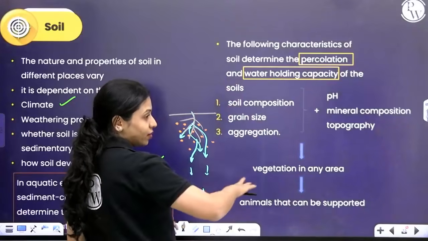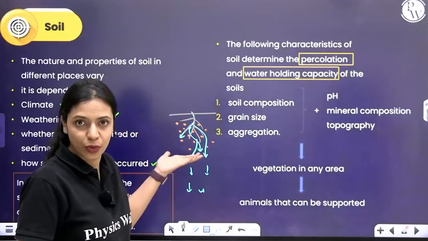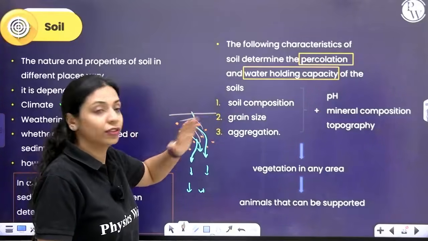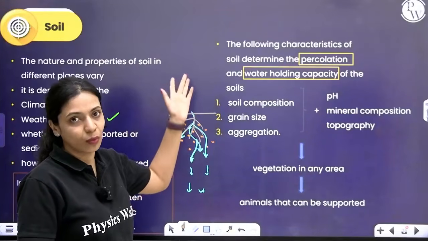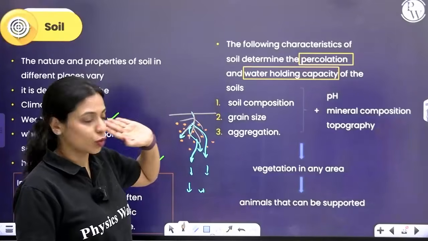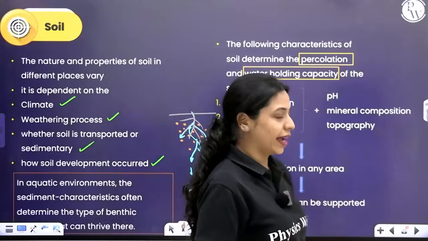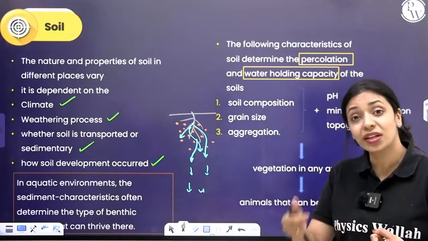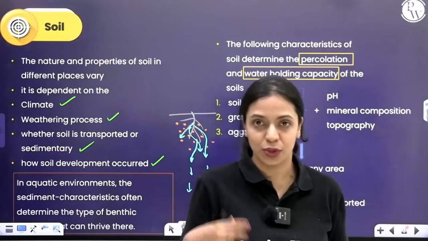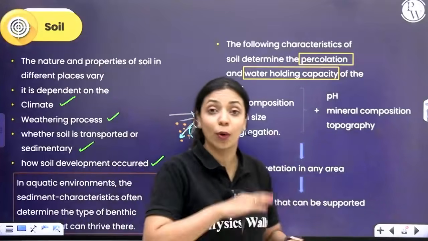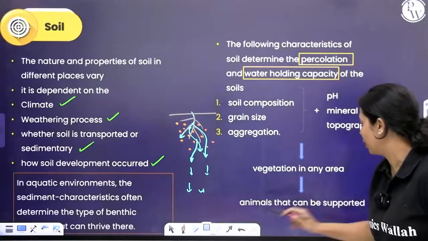What determines the water holding capacity and percolation of the soil? The soil composition. What is it composed of? What is the size of the grains in the soil? If they are too big, then percolation will be more, water holding capacity will be very less. What kind of microbes are there in the soil? How is the aggregation of the soil? All of these things matter. Along with that, the pH of the soil, the nutrients that are present in the soil, mineral composition. Because remember, plants obtain their nutrients, minerals from the soil itself. The mineral composition, the topography of that land, all of that will determine what kind of plants can grow there.